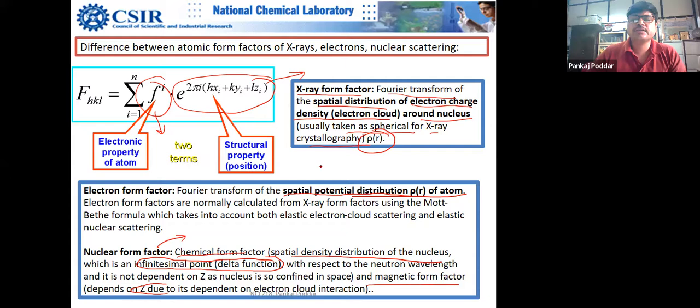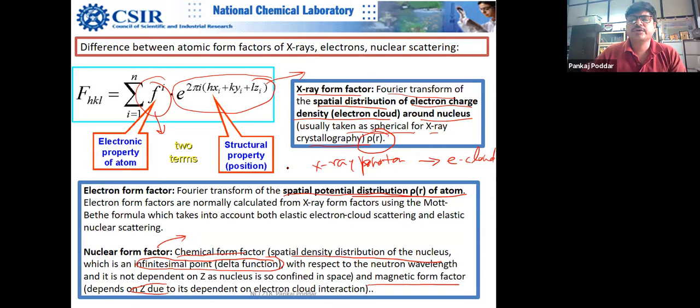The X-ray form factor considers only scattering of X-ray photons with the electron cloud, right? Got my point? Yes, sir. X-ray photons interact with the electron cloud.